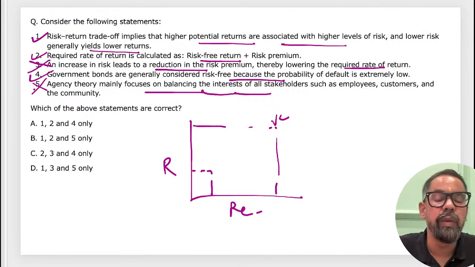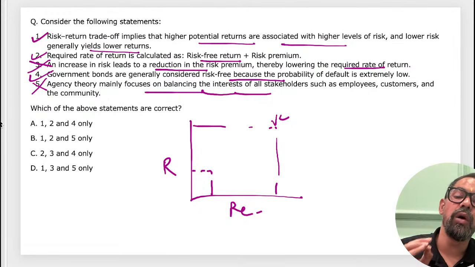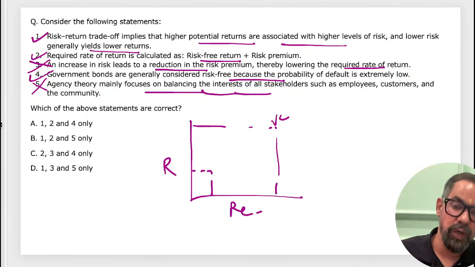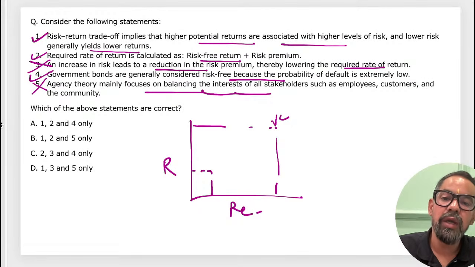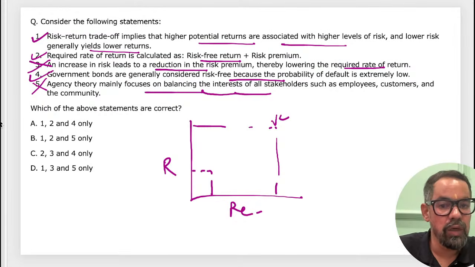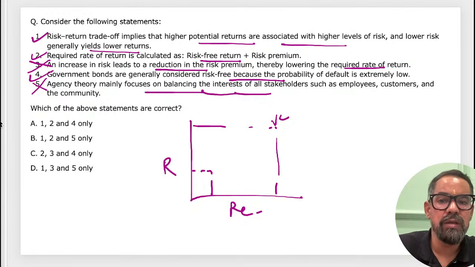No. For corporate governance, we have two theories. One is agency theory. Agency theory is all about maximizing the wealth of promoters. Please do remember this. Agency theory focuses on increasing the wealth of the promoters or the owners. We have four theories: agency, stewardship, shareholders and stakeholders theory.